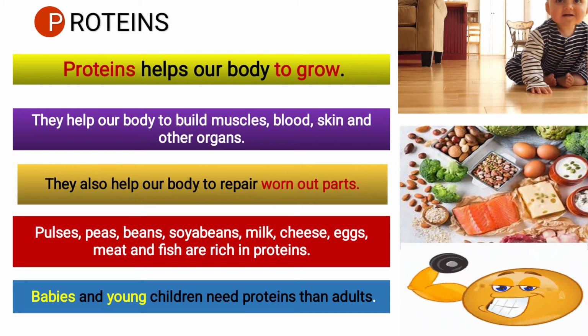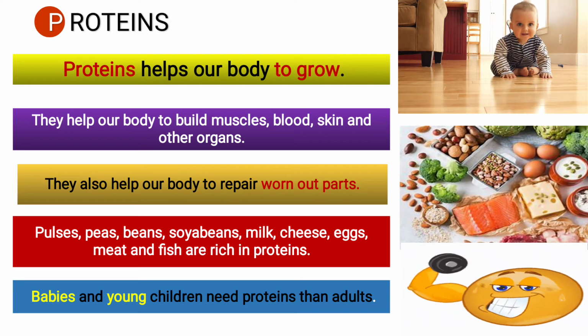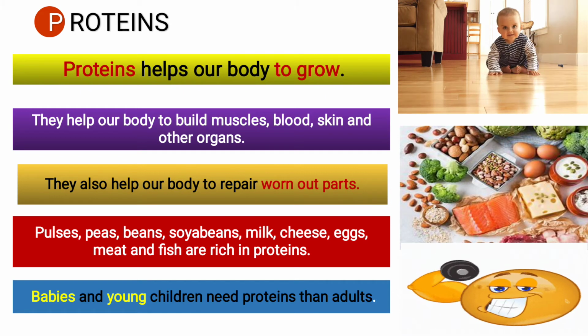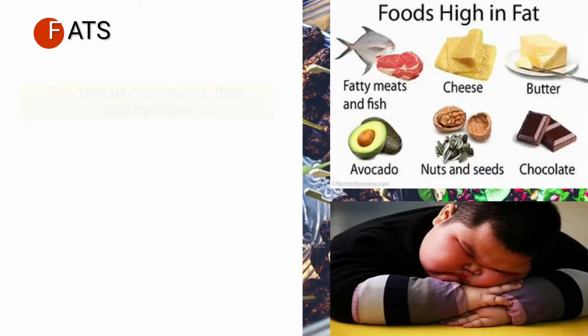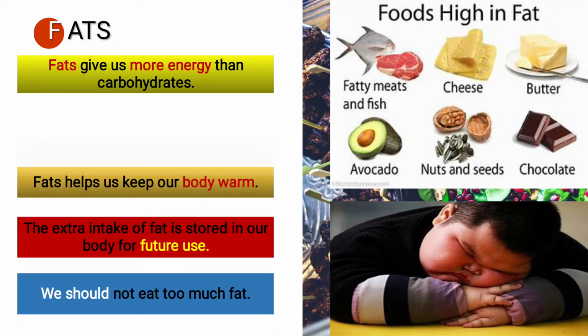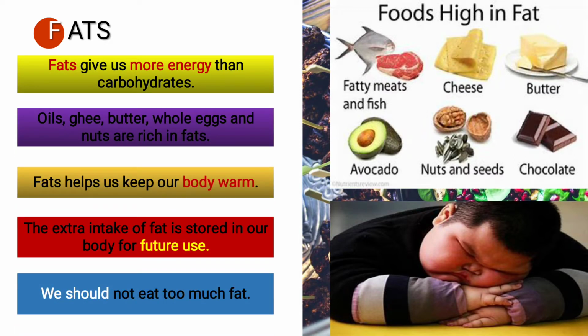Here you see in the downside, it is making muscles. This means protein helps our body, that's why it is called body building food. Now next come the fats. Fats give us more energy than carbohydrates, but they should be taken in small quantity, not in large quantity.